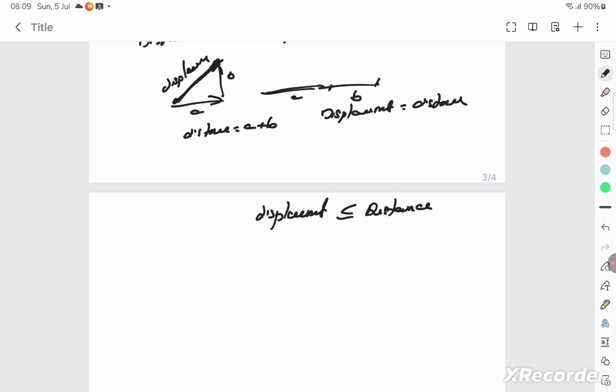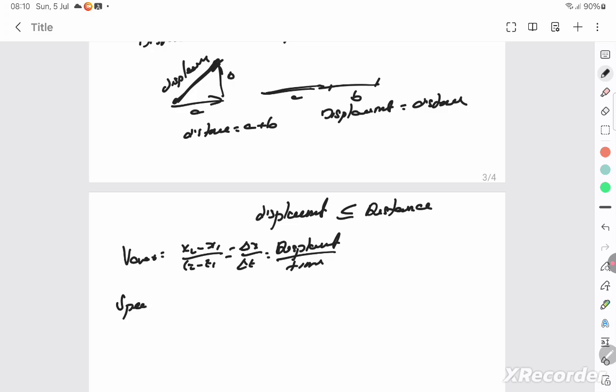Next is going to talk about the second part, magnitude of average velocity and average speed. The V average is always change in position, x2 minus x1 by t2 minus t1, or delta x by delta t, which specifically means that it's displacement by time. And the average speed is total distance by time, or total path traveled by time. Okay, so that's about this.